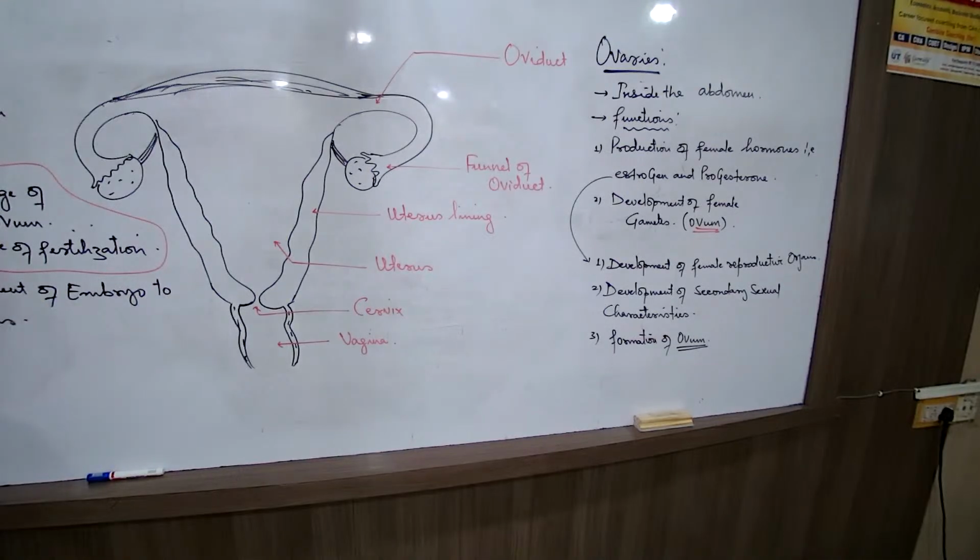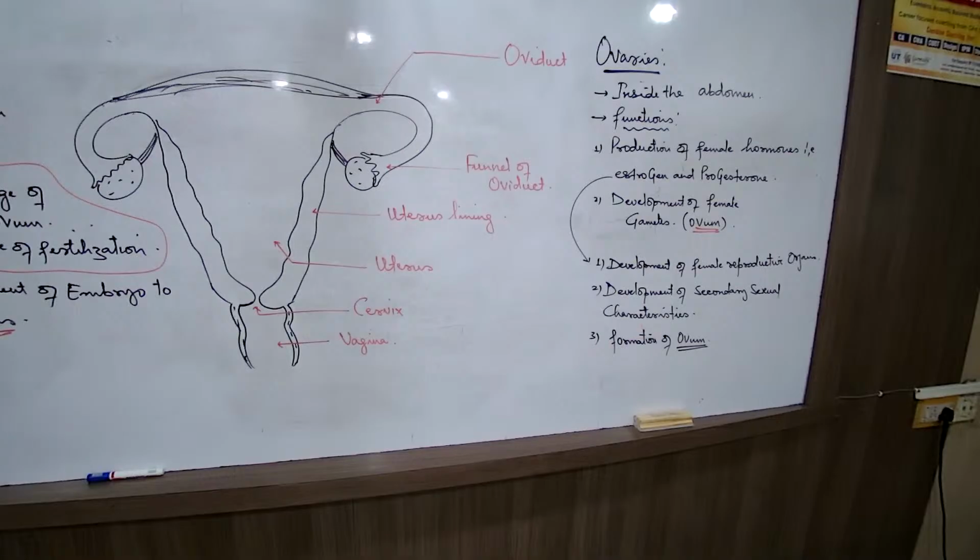Now, embryo, what is it? You know already. We had learned in the previous method also. Embryo is a multicellular structure. In the human body, that multicellular structure will start giving rise to body parts and form an organism. तो उसको बोलेंगे fetus. Cervix and vagina, इनके functions लगभग same है.